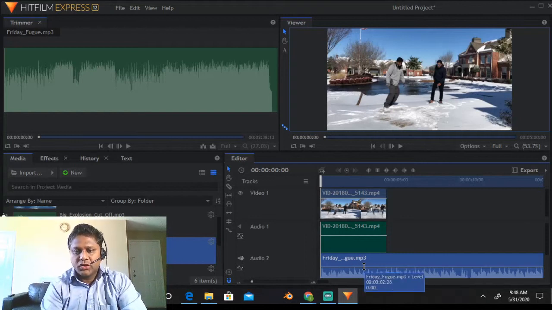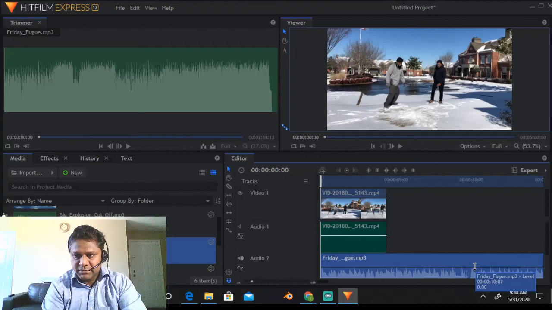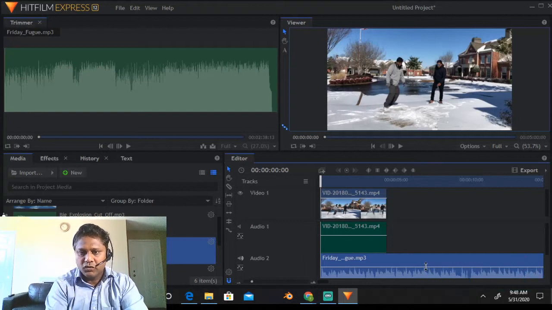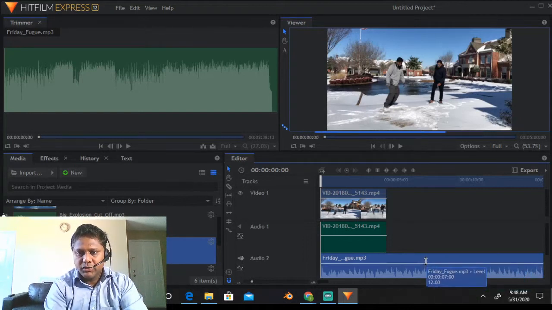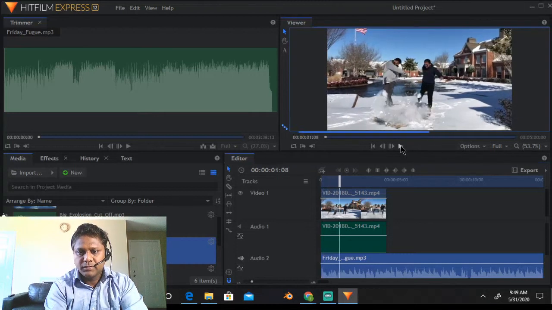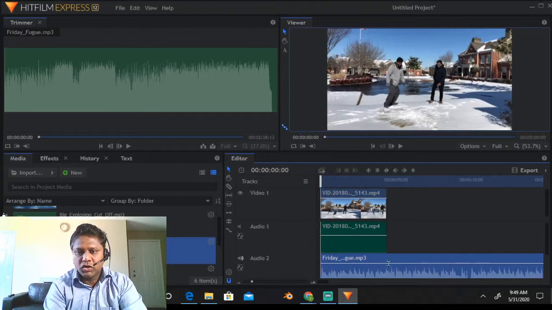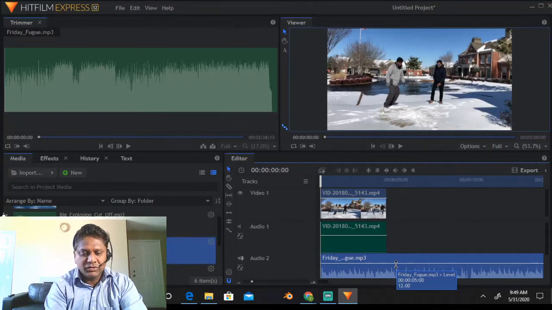Okay, so now we have this audio here, and you can see this line, right? This is the volume line. If you want your audio to be high, you can just pull this line up, and this will increase the audio volume. But you need to be very careful. This volume should not be so high that it interferes with your audience, like it irritates your audience.